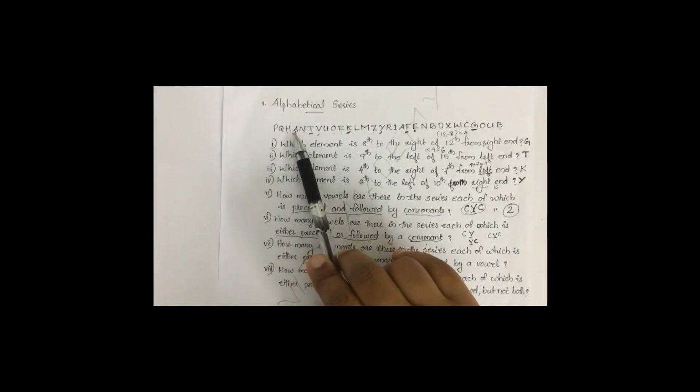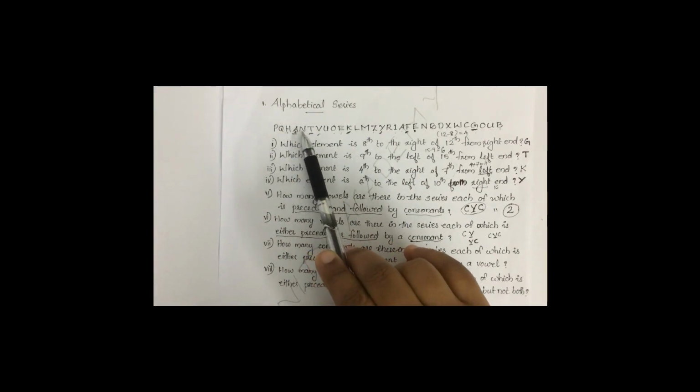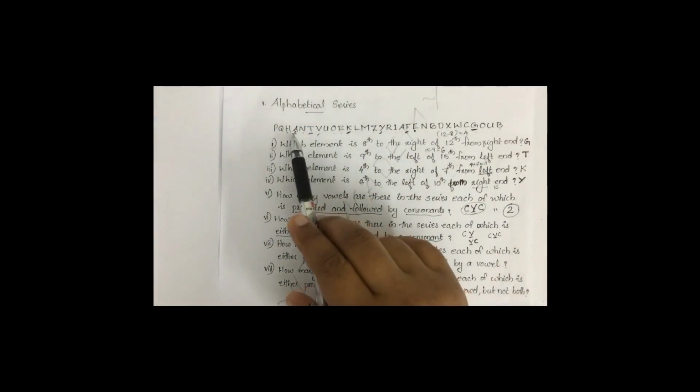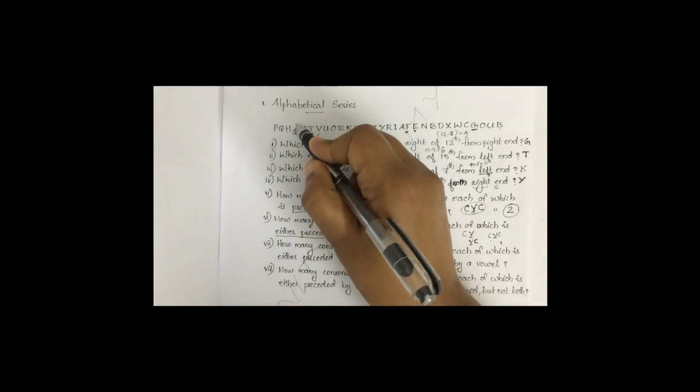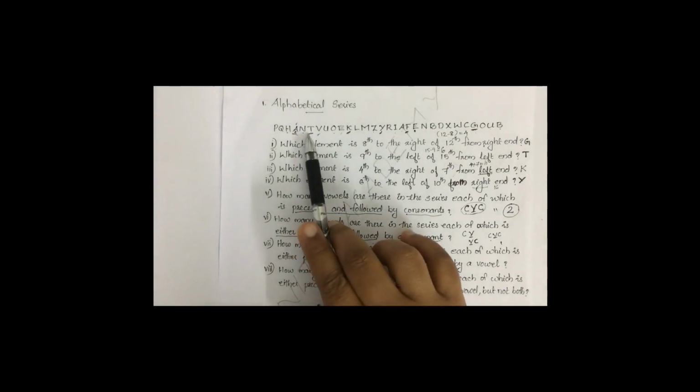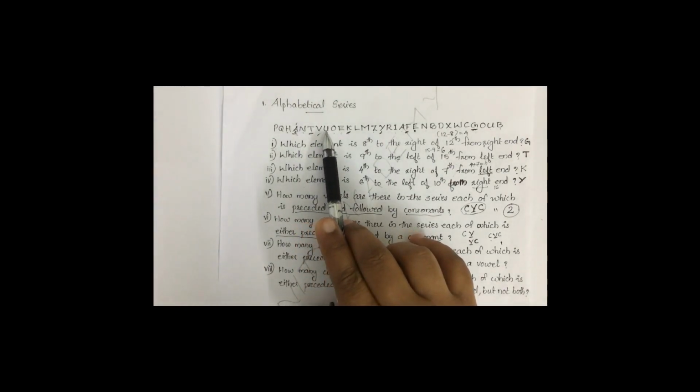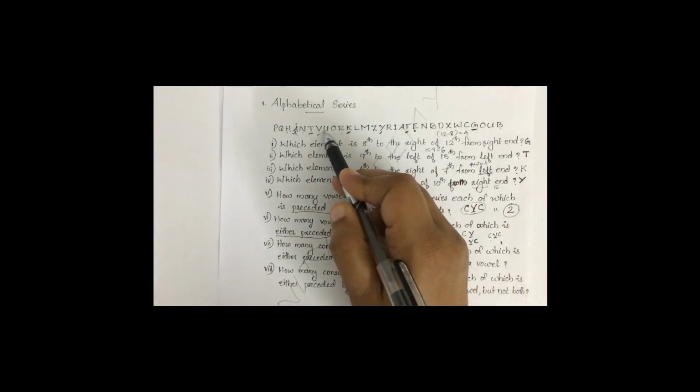First vowel is A. A is preceded by consonant and also followed by consonant. Already in first question we selected that one. So here also it is satisfying that condition because it is in third category. So we can select that one. So that is one. Then next vowel is U. It is preceded by consonant, not followed by consonant. That is not an issue, but it is satisfying this first condition. It is preceded by consonant. So we can select that one.